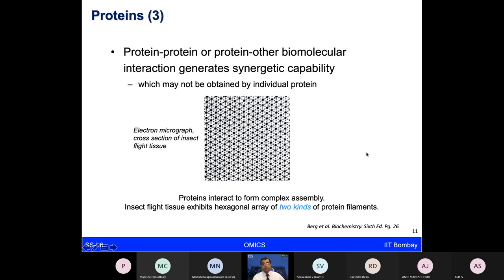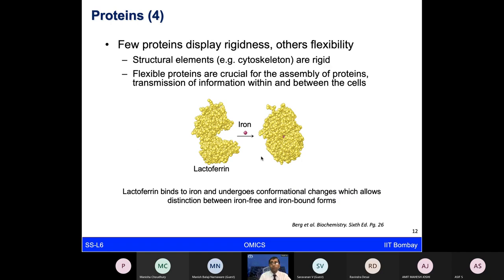And here is one example of insect flight tissue, which has two kinds of protein filaments shown as the dark and the light dots here, forming hexagonal arrays. This shows that even for something simple like this, there are different kinds of protein filaments working together to provide that information. Of course, proteins have a lot of other properties. Sometimes they're rigid, sometimes they're flexible.